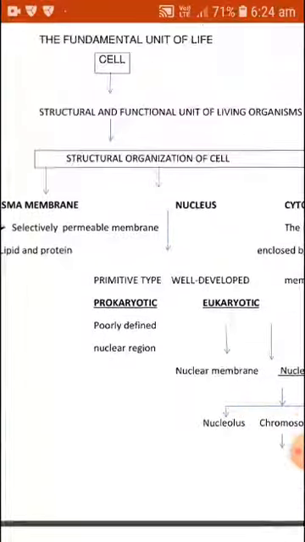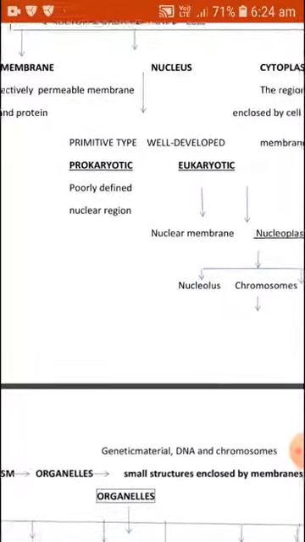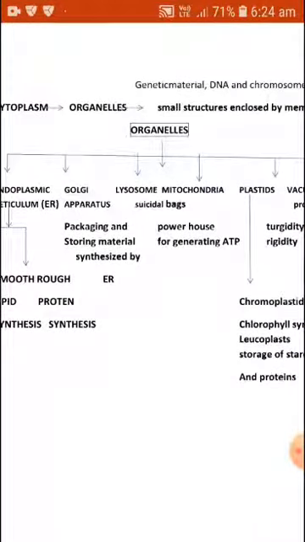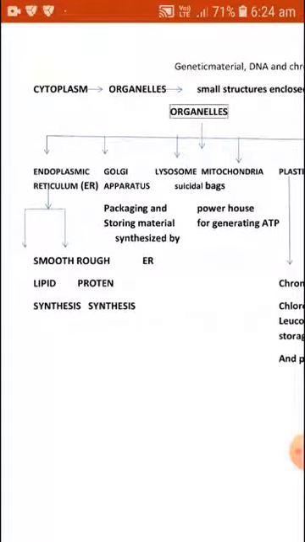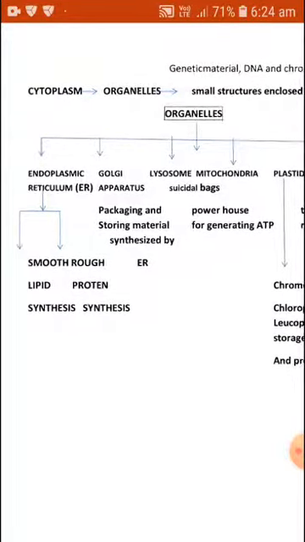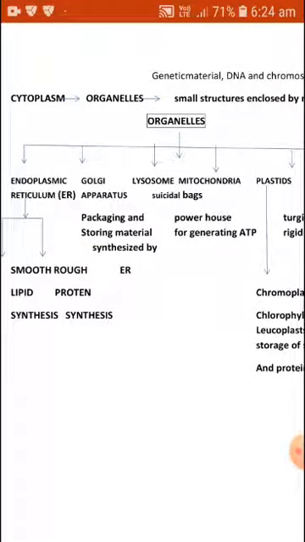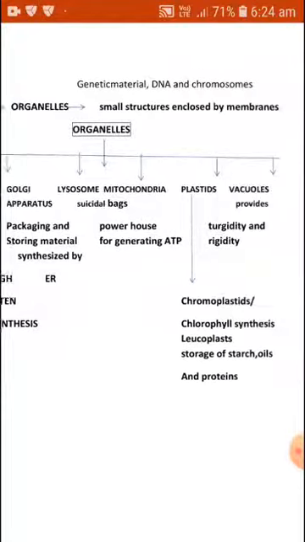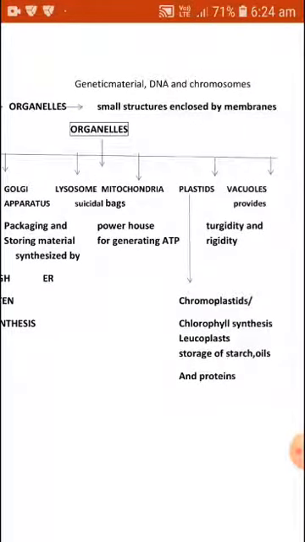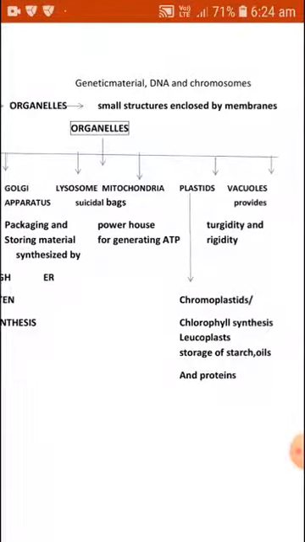Chromosomes are the genetic material that carries genetic information. Very good. Okay. Now, cytoplasm has certain organelles present in the cell. What are organelles? Organelles are small structures that are enclosed by membranes.